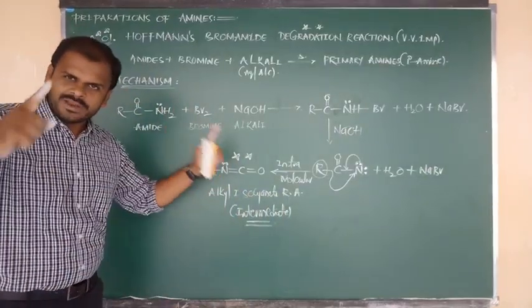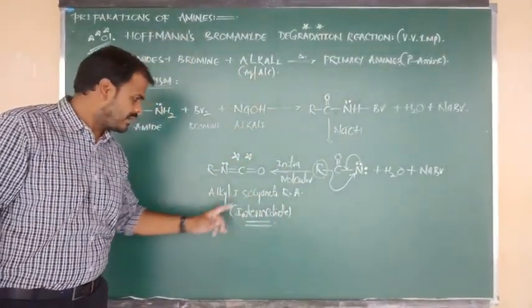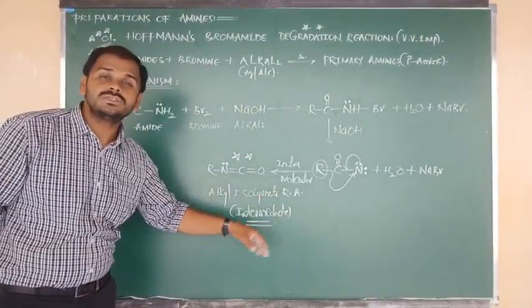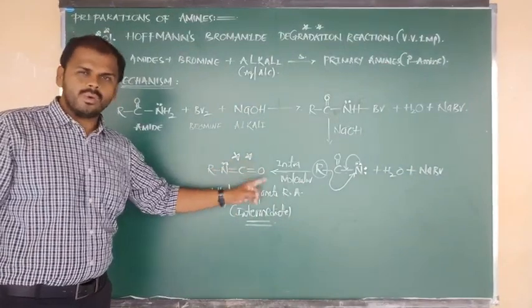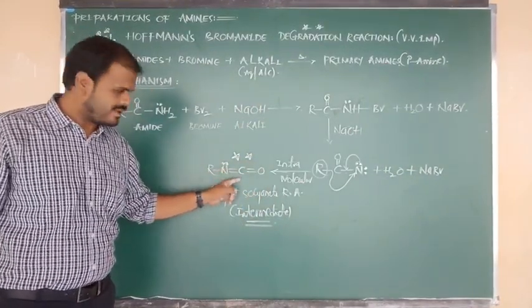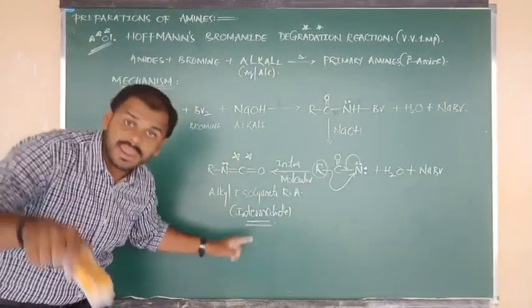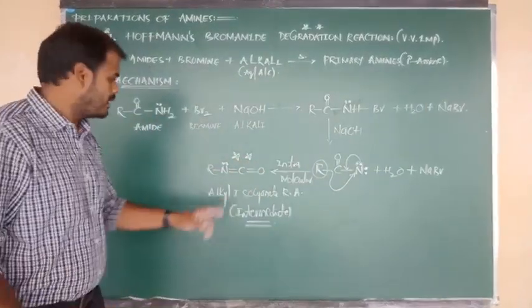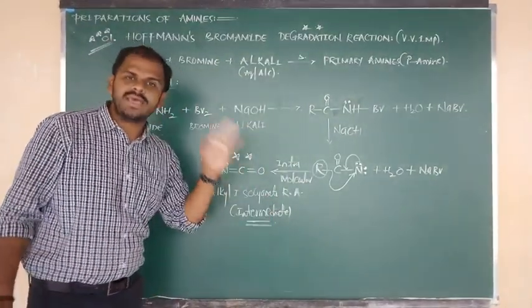So what is the intermediate in Hoffmann's bromamide degradation reaction? That is nothing but alkyl isocyanate, RNCO. The exact formula: R bonded to N, double bond C, double bond O. Alkyl isocyanate. I am not saying cyanide. NCO is called isocyanate.